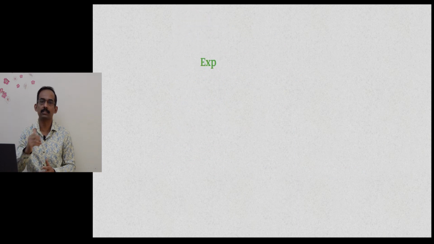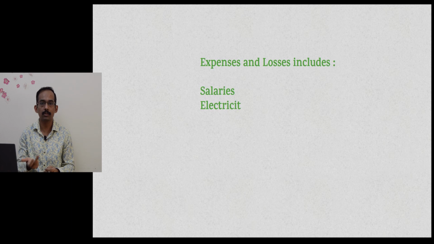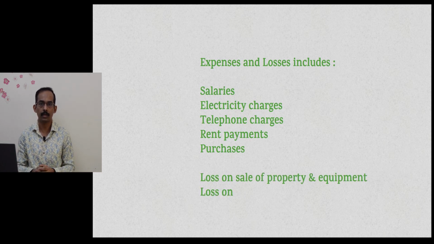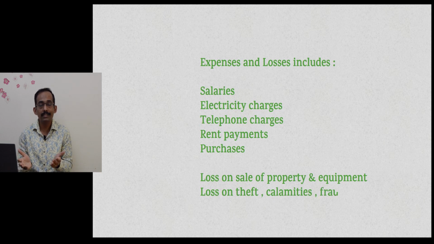Coming to expenses and losses. Expenses are salaries, commissions that you pay, rental charges that you pay, electricity charges, telephone charges, your purchases, all these are expenses. And losses can be the losses that you have incurred due to natural calamities, flood, theft, or a loss on sale of a property and equipment. So, nominal account is incomes and gains, expenses and losses.